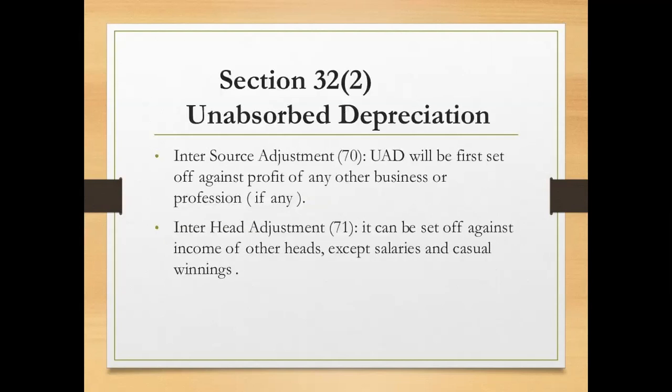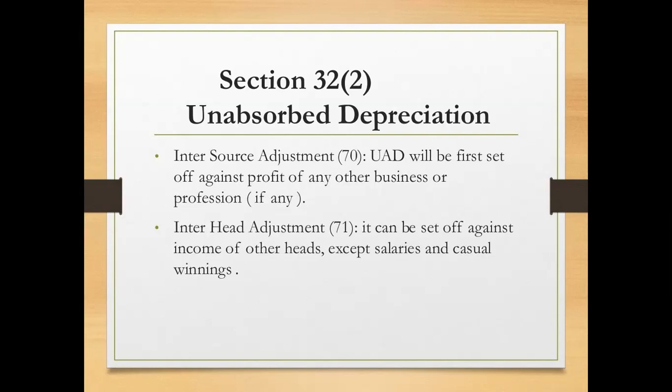Next important one, section 32(2), that deals with unabsorbed depreciation. They may ask a 2 marks question, what is the meaning of unabsorbed depreciation, and they may ask a 6 marks question, explain the provisions for set off and carry forward of unabsorbed depreciation. The unabsorbed depreciation can be adjusted either as intra-head adjustment or inter-head adjustment, that is inter-source adjustment as per section 70 and inter-head adjustment as per section 71.